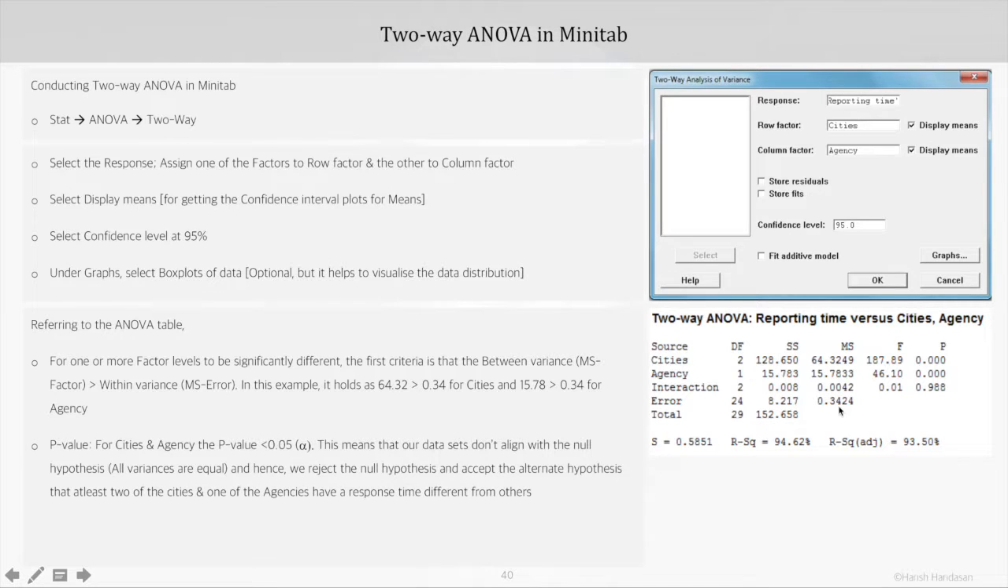Now coming to p-value, for both cities and agencies, it is less than 5%. 5% is the level of significance in this test and is given by 1 minus confidence level, which we assigned 95% at the beginning of the test. So this means that our data sets don't align with the null hypothesis, in which we said all variances are equal. So we end up rejecting the null hypothesis and accept the alternate hypothesis that at least 2 of the cities and 1 of the agencies have a response time different from others.